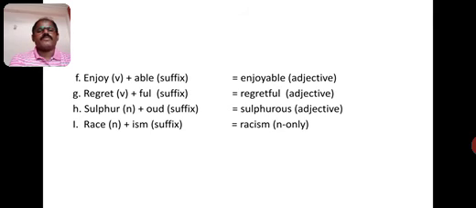Sulfur, noun, plus ous, sorry, it has been printed wrongly, it should be ous, not oud. Sulphurous, adjective. Race, noun, plus ism suffix: racism.